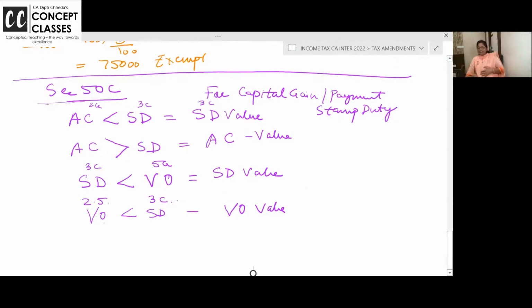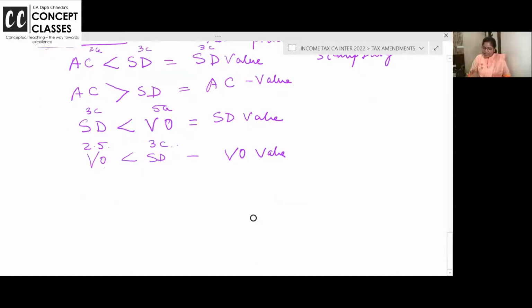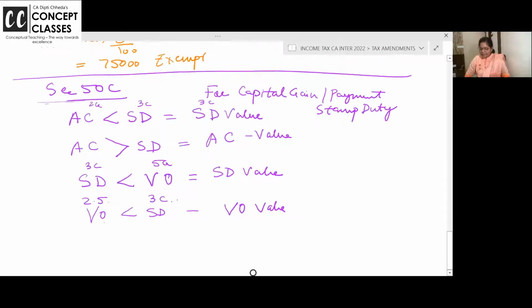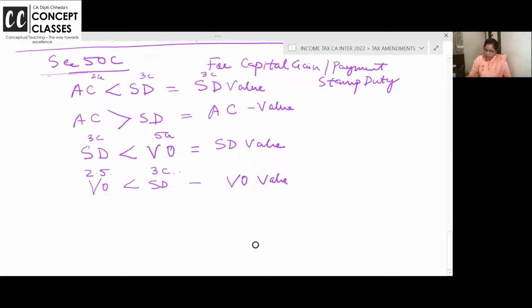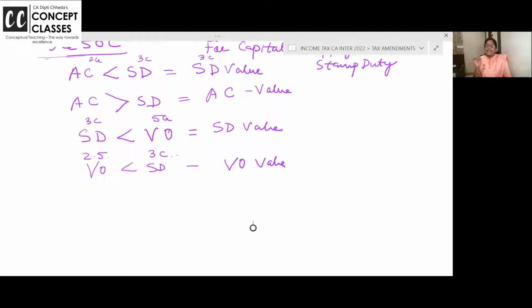Yeah. Now, valuation officer, if the value is less than the stamp duty, accept. Have you all studied this in the capital gain chapter? Actual consideration is less than stamp duty, follow stamp duty. Actual consideration is more than stamp duty, follow actual consideration. Government wants more revenue in logical form. Stamp duty value is less, valuation officer's is more, then silently accept the stamp duty value. And if valuation officer's value is less than stamp duty, accept. So this is all the provisions we use while calculating capital gain.